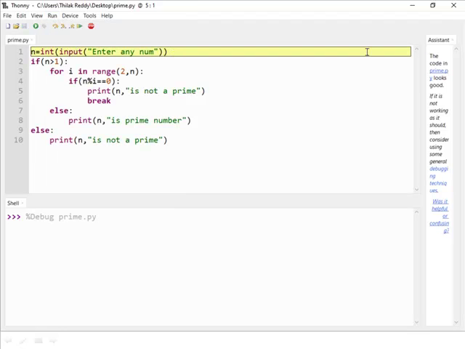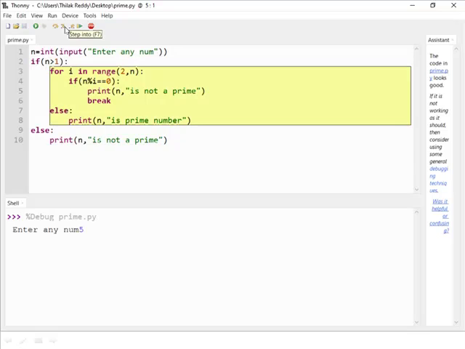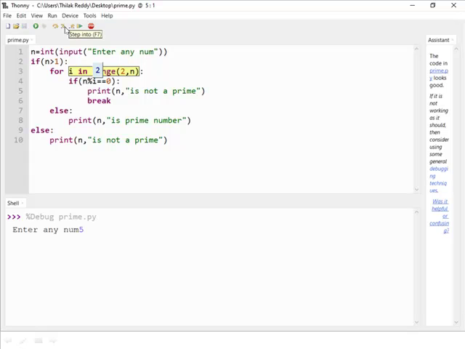So in the first statement it will take the user input. If the value is 5, now the n value is 5. Now check the condition. In place of n it will take the value 5. 5 greater than 1, so the condition is true, so it enters into the if block. So here the range function starts from 2 to 5. In place of n it will take 5. So here the i initial value is 2.